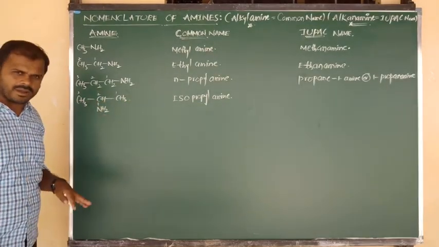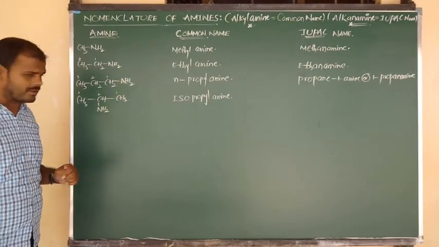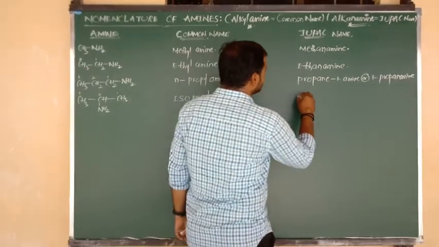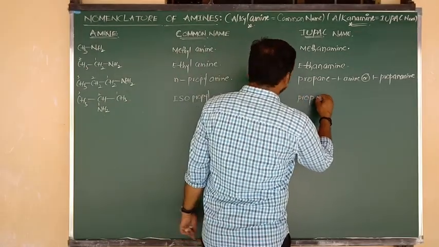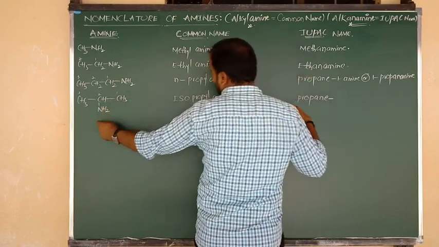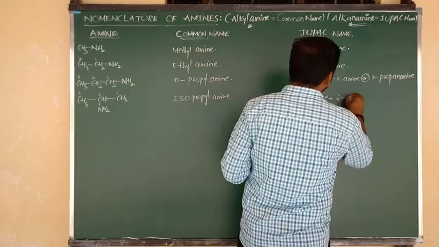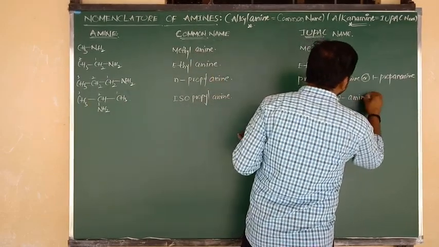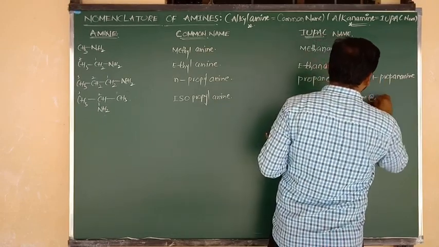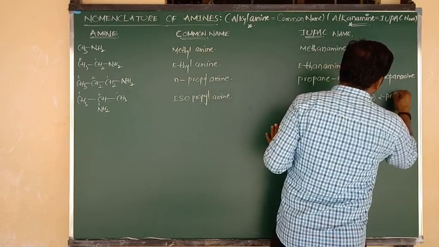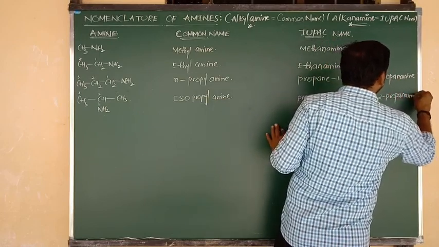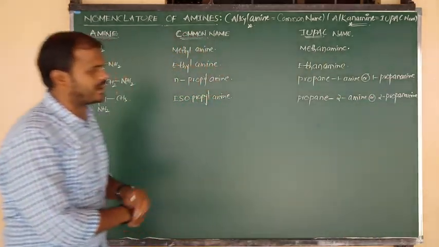I have written the common name. Let me consider the IUPAC name. Again here 3 carbons are there, so we can write propane. 3 is prop, and all of them have single bonds. The amino group is present on position 2. So propane-2-amine. And we can also write the short name, that is 2-propanamine. So its short name is 2-propanamine. Like that we have to write.